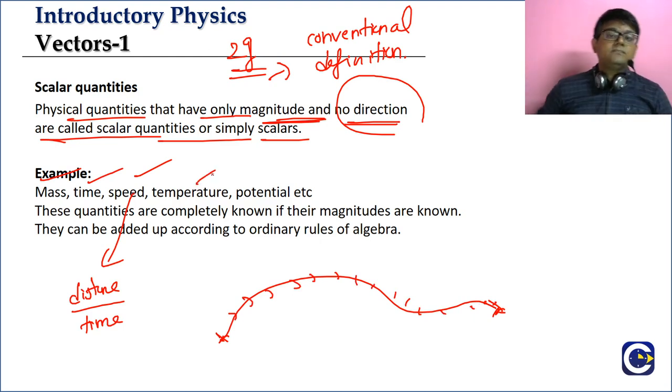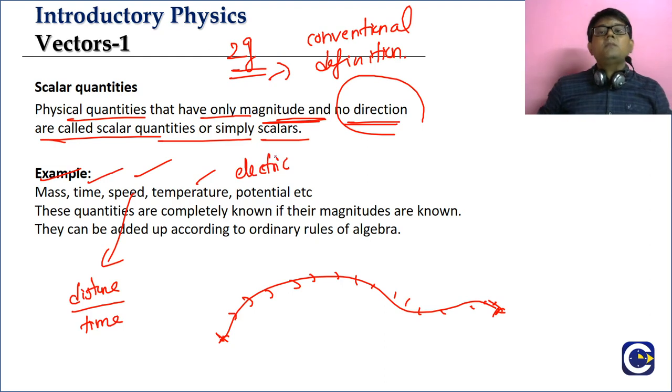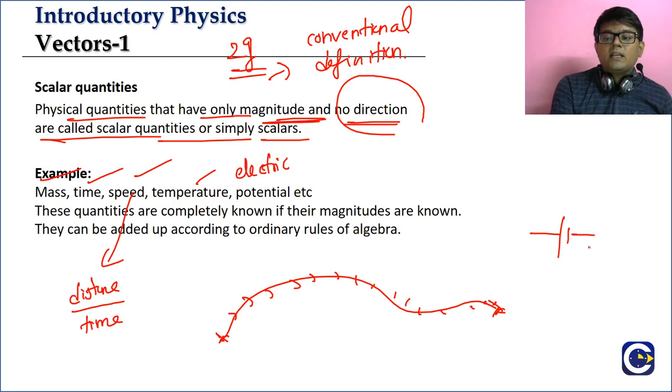Then temperature also. If somebody asks me the body temperature, I will just give the value, and that is sufficient. Similarly electric potential; remember in 10th standard we studied electric potential. If you take a battery or a cell, it will create an electric potential, or a potential difference.